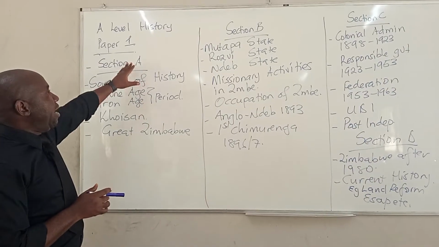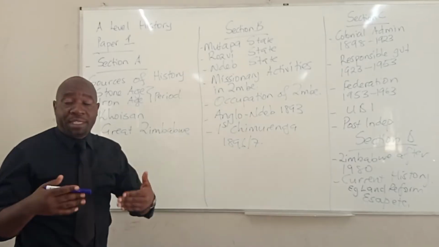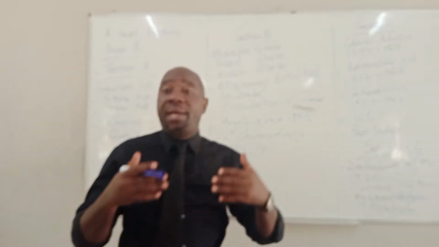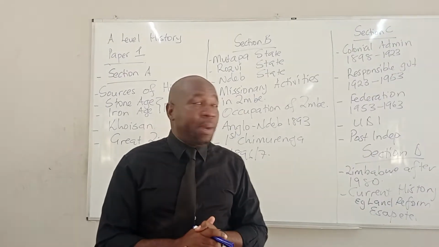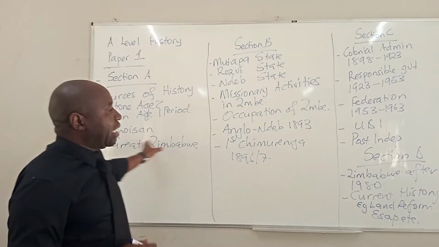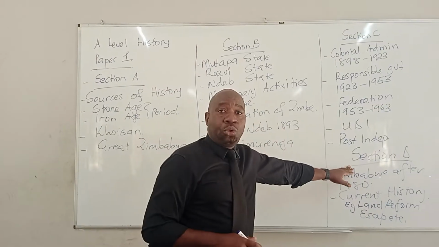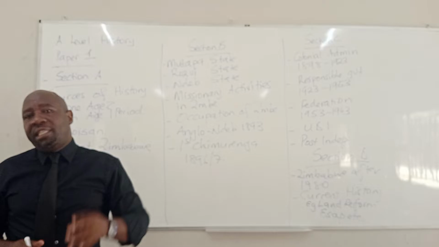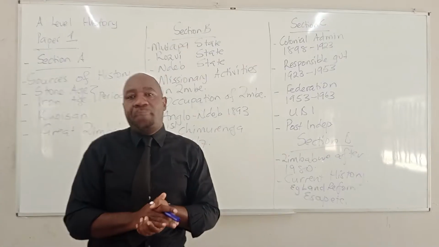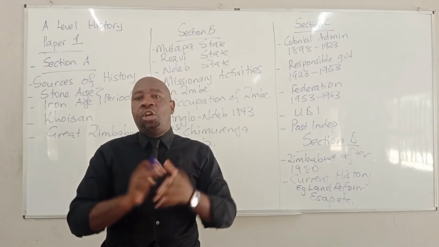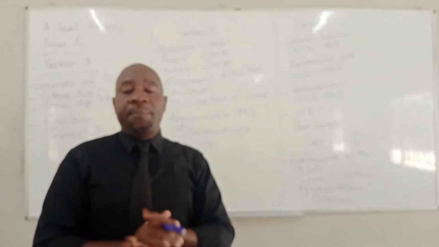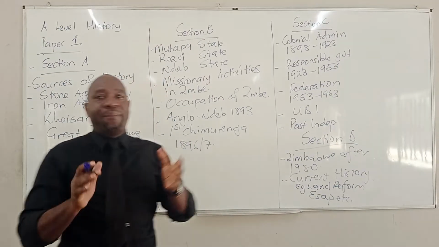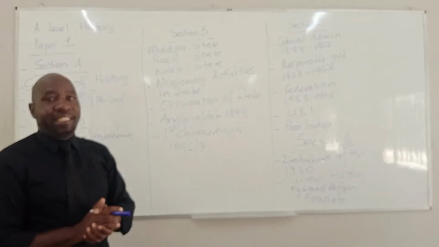So this paper for A-level usually examines students on Zimbabwean history. We see that it contains sections A up to section D. So we'll be having four sections covering Zimbabwean history. Which are the topics that we have on this Zimbabwean paper for advanced level?